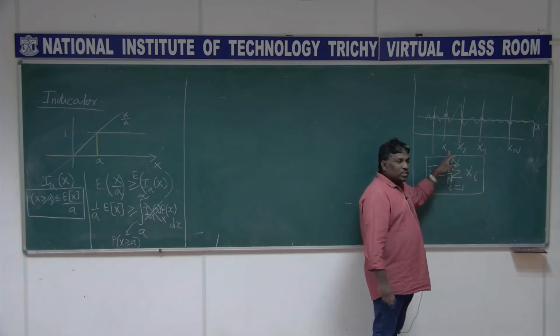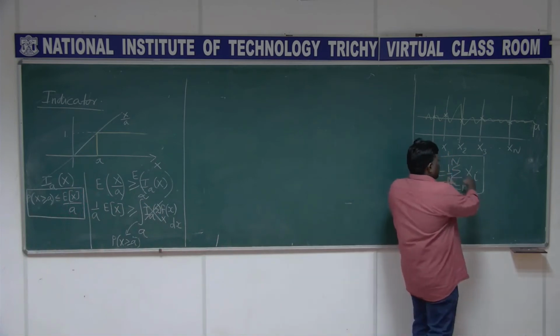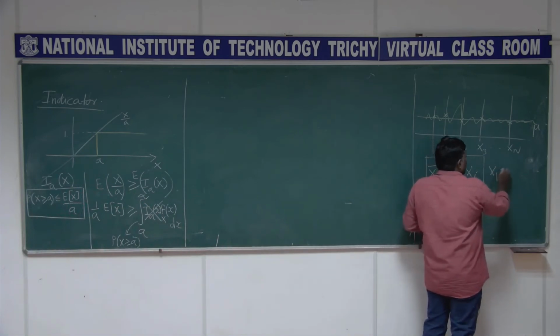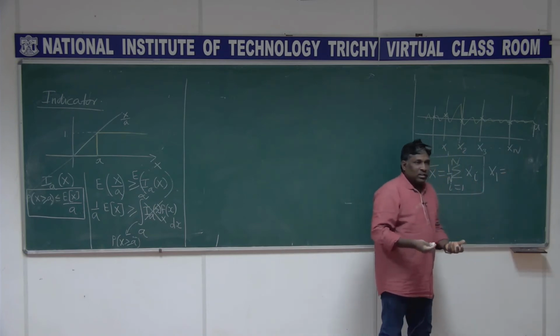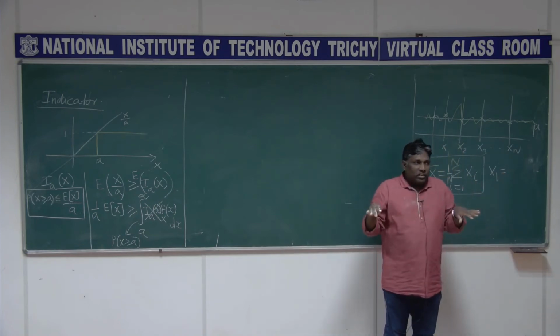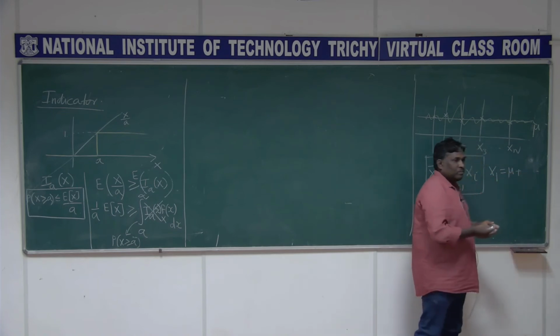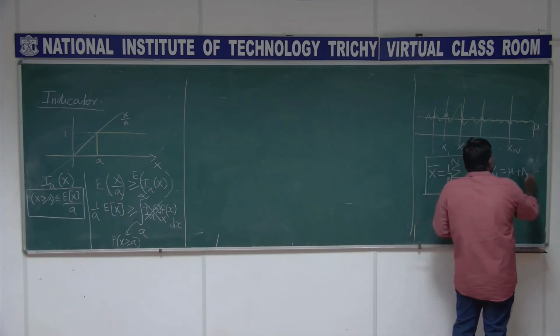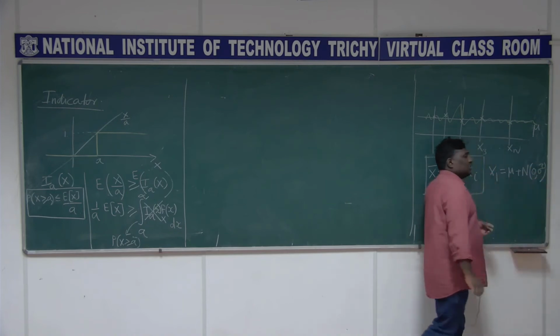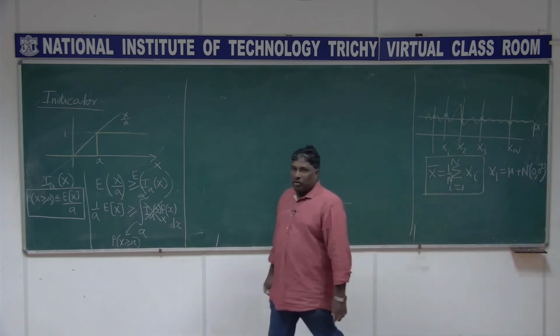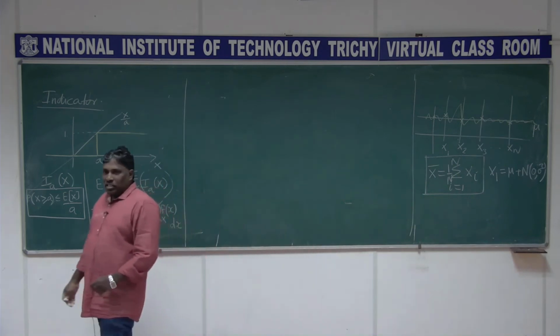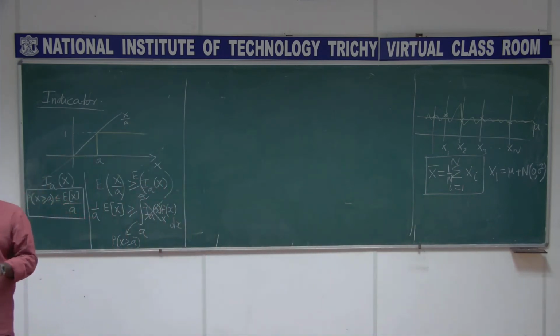I can view this x1, for example. What you get here is basically what? It is having some baseline as a constant, right? That is your mu, plus some noise is getting added. So I can view the noise as what? 0 mean and variance sigma squared. This is the model for me, just like the problem we did long back, Y equal to x plus n problem.